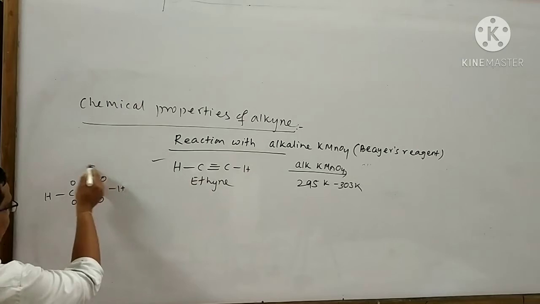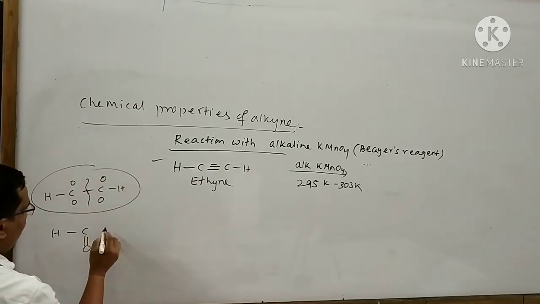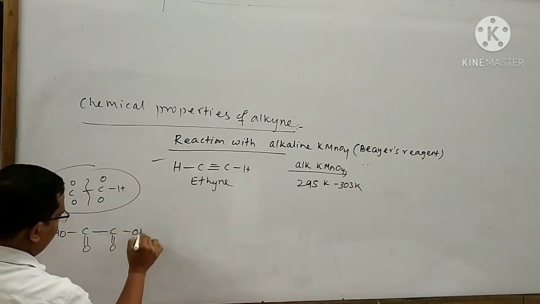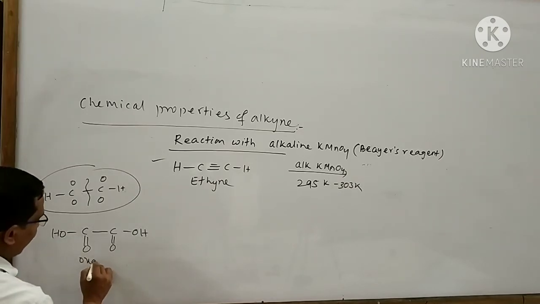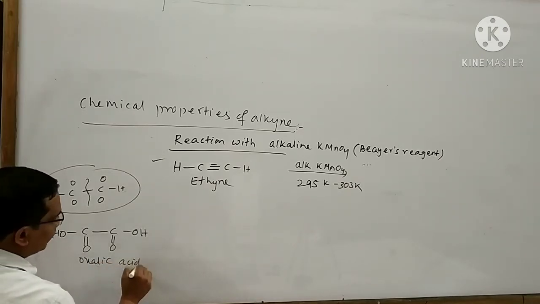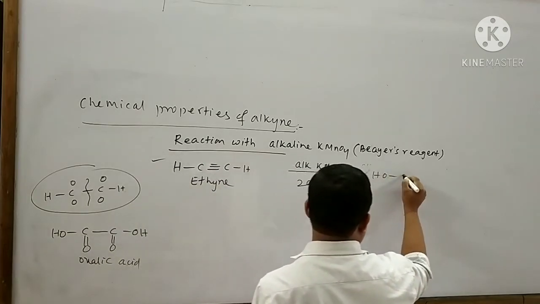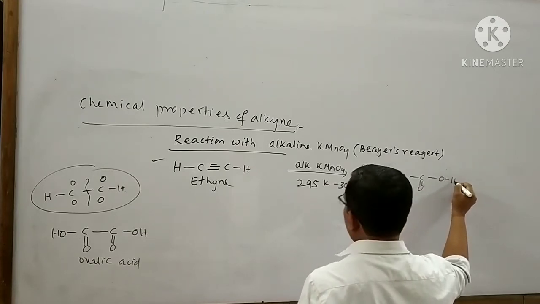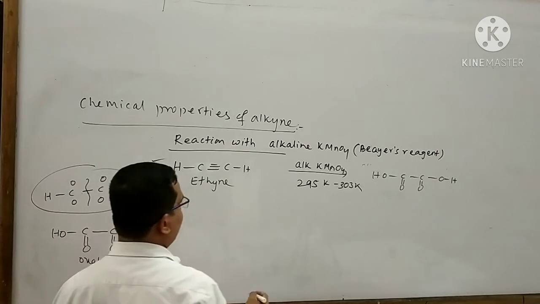With the help of this, we are able to form this stable product like this. This is your stable product. The name of this product is said to be oxalic acid. So here I can write oxalic acid. This is the product obtained by the oxidation of ethyne with alkaline KMnO4.